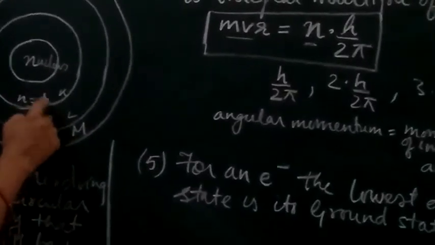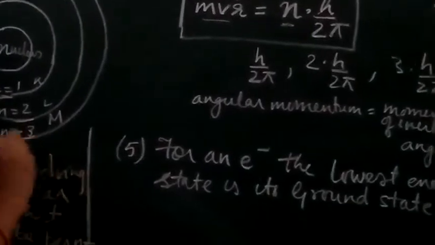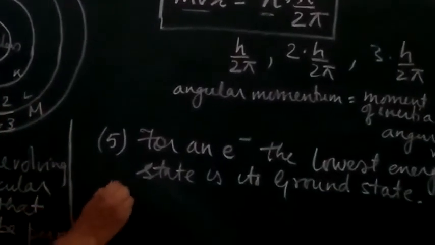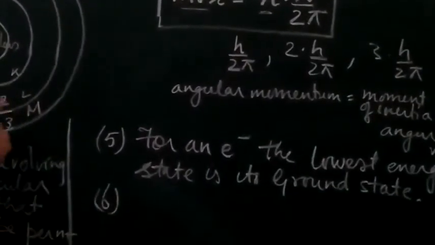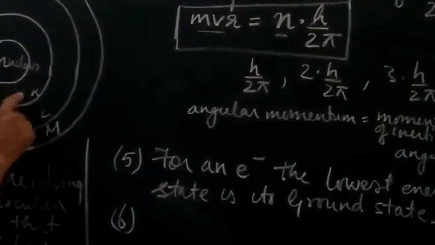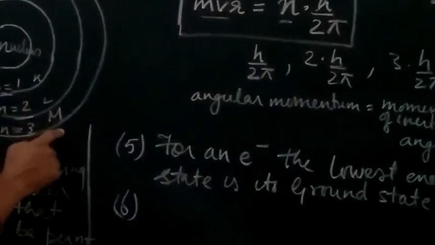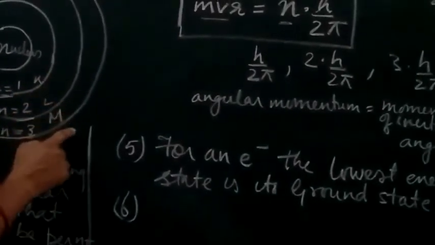That means initially, when it is revolving in a particular shell and an energy is given, it is not going to jump by its own. When an electron is moving in shell 1, by its own it is not going to jump to shell 2 or shell 3. It will not jump to energy level 2 or energy level 3 by its own.